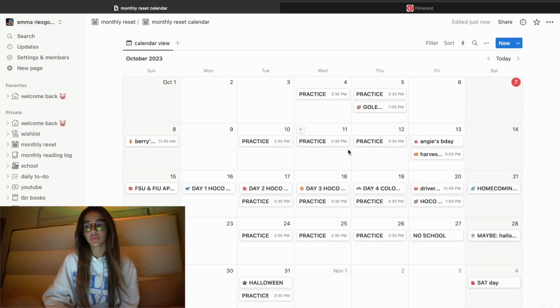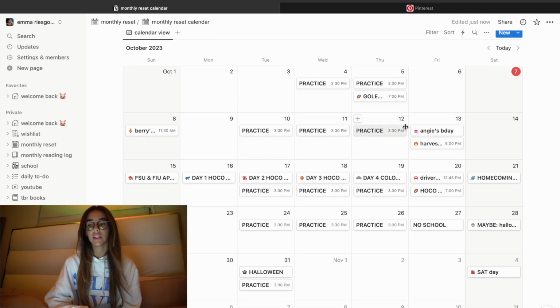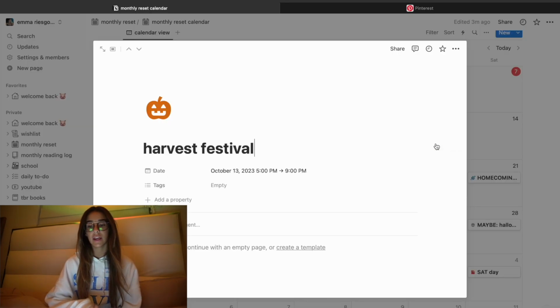Okay, so I just finished the calendar. This is what it looks like. It looks very chaotic. I feel like I always have a lot going on every month. Starting from the 7th, which is today. Tomorrow I'm going to the Berries farm with my family, and then this week I have practice every day 3:30 to 6:30, and then Friday is my friend's birthday, and then I have the Harvest Festival from 5 to 9.